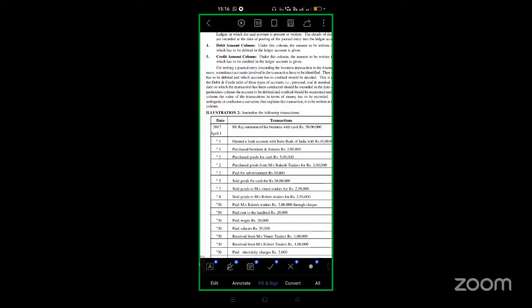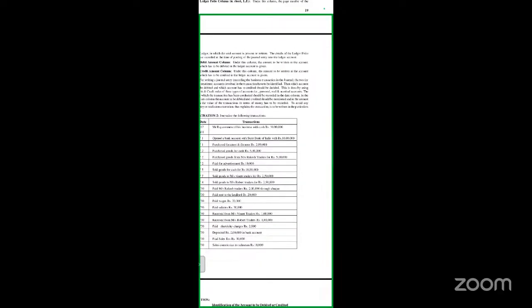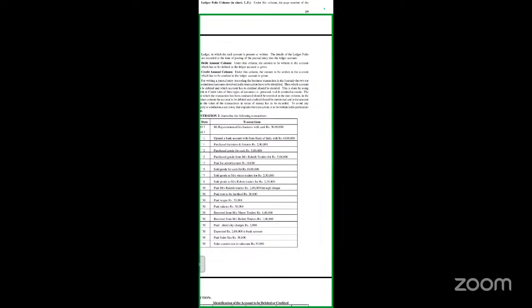Opened a bank account with SBI with rupees 10 lakhs. So what is he doing? He's opening a bank account. Whenever you are opening a bank account, you are depositing some cash. Even a normal individual, if you want to open an account, you need to pay cash into the bank, then they'll open the account. So here we are opening an account with 10 lakhs. Who is the receiver here? SBI. SBI is what? It's a personal account. The name of the bank is there, SBI.